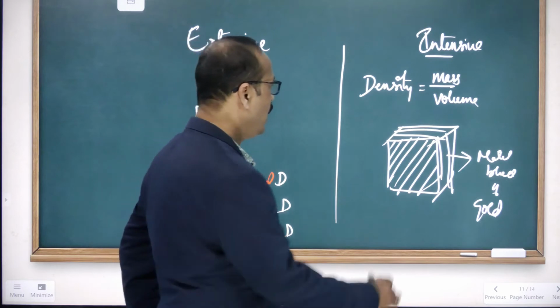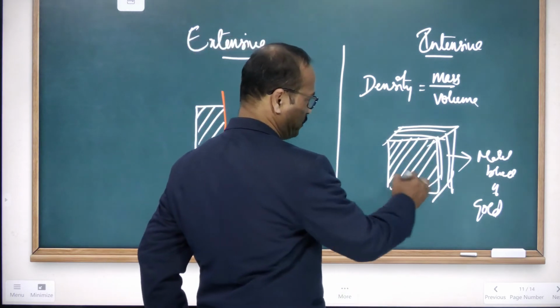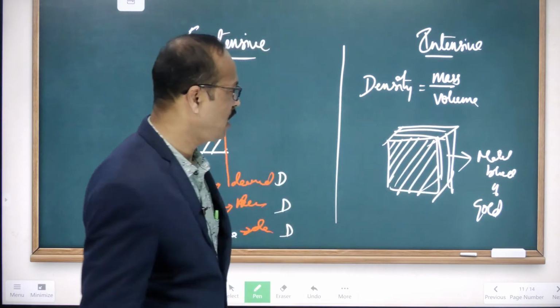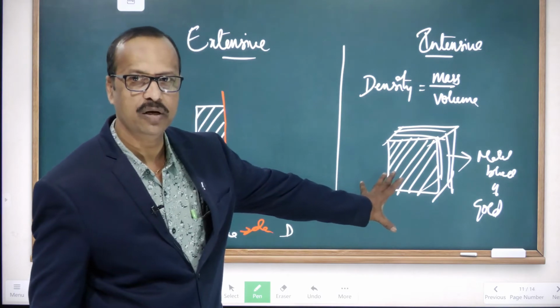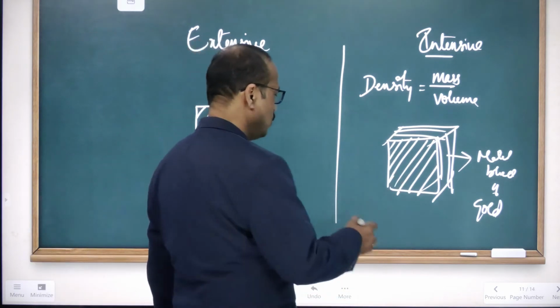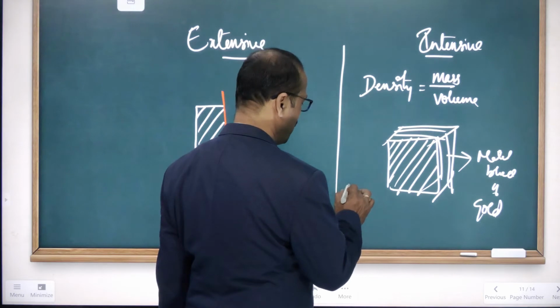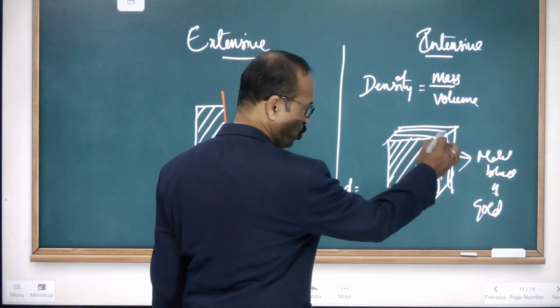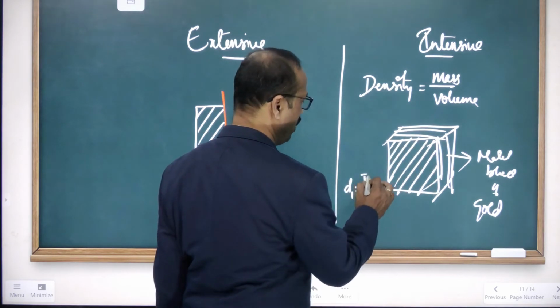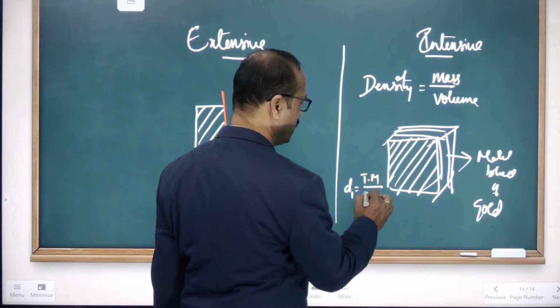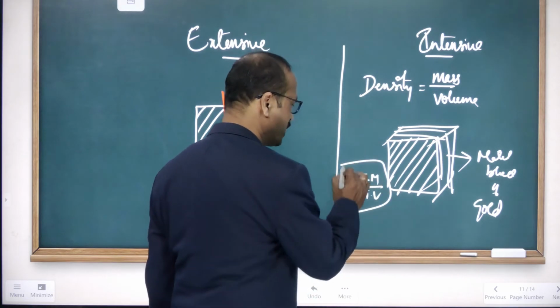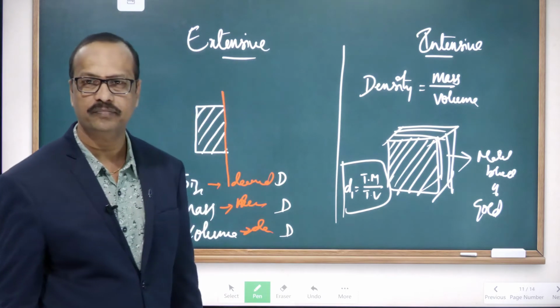Now I find the density of this total block. Let's call it D1. Density is equal to total mass by total volume. So that I will get the density.